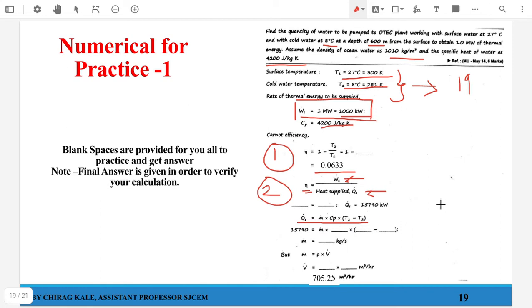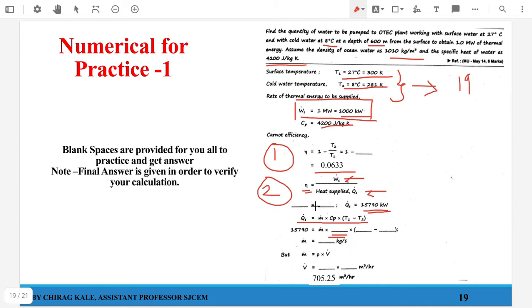Then your cp is given as 4200. Now here is a general mistake which is made. What is your Q dot? Q dot is in kilowatts. So cp has to be in kilojoules in that particular case.